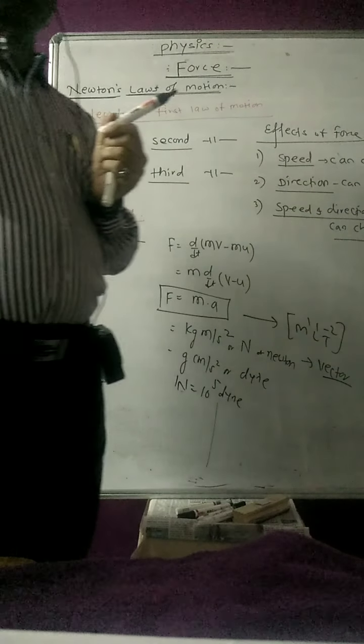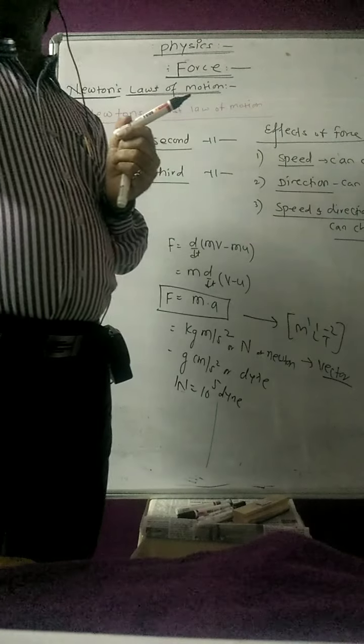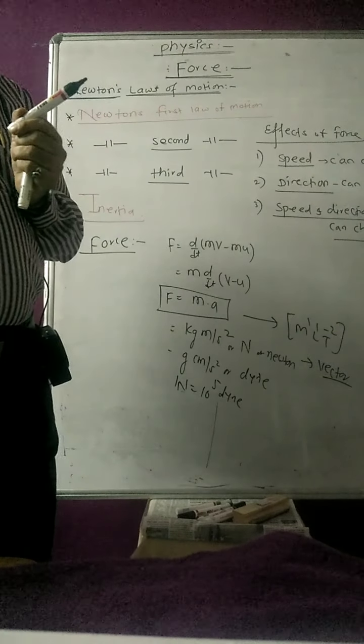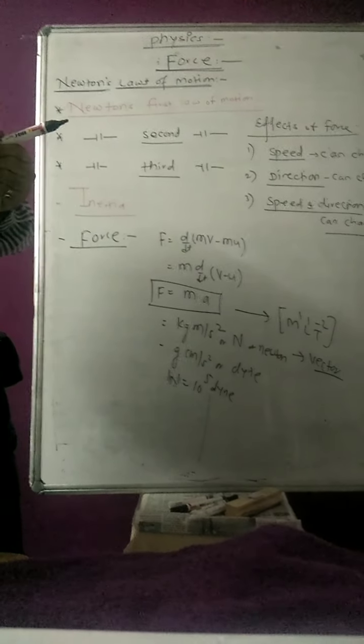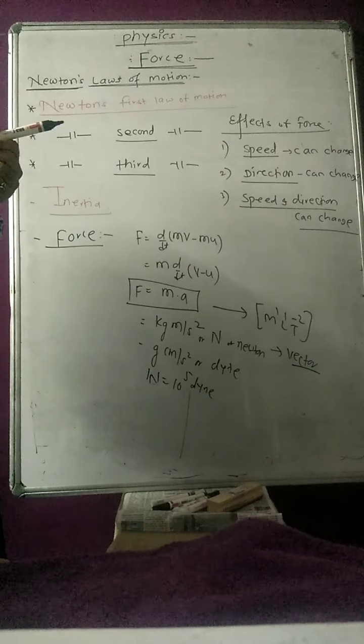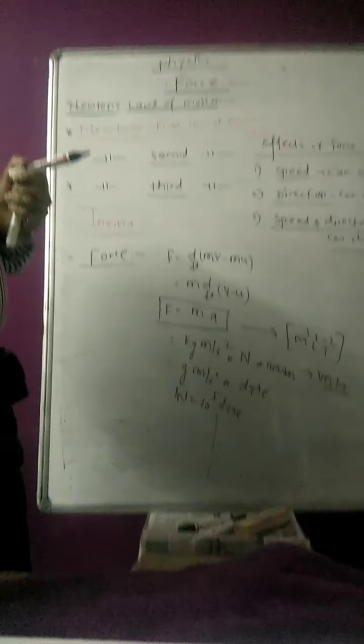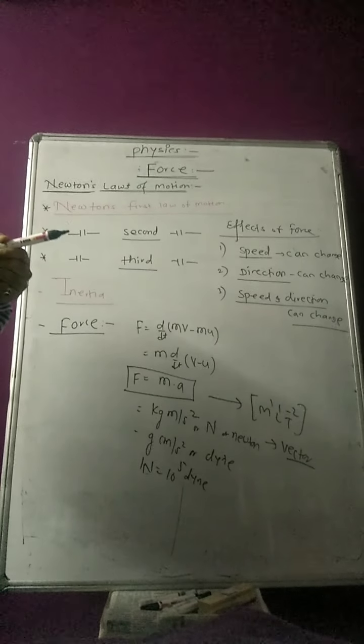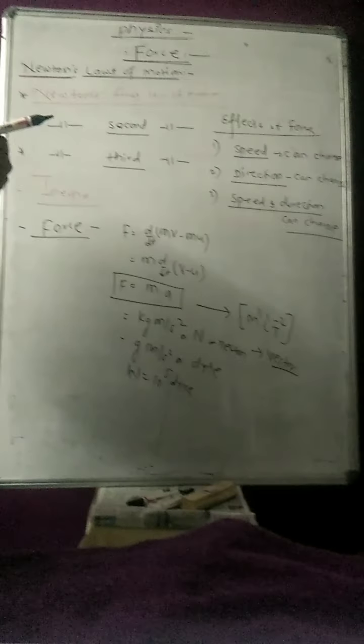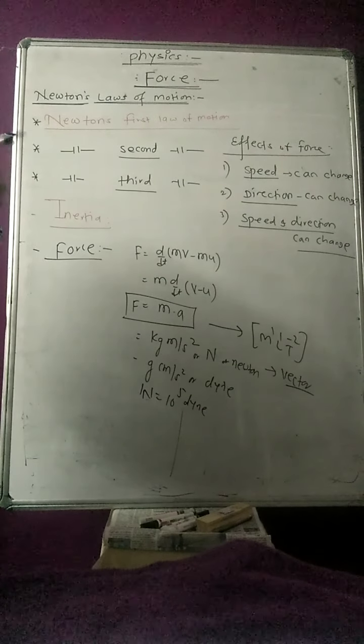At one particular point it becomes 0, and again the body comes in the downward direction, then the speed goes on increasing. So there is a decrease in speed and then an increase in speed. So speed can be changed, as well as the direction will also change. When the body goes in the upward direction, after that it falls in the downward direction.